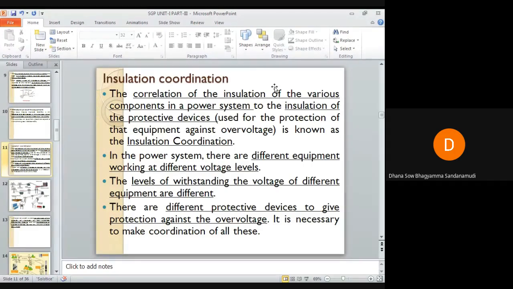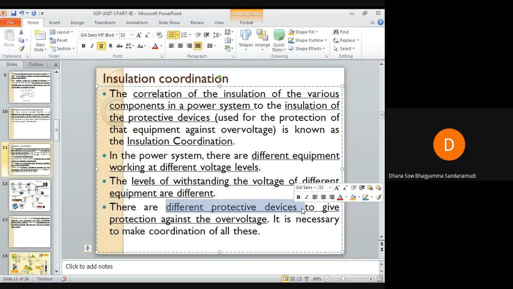instead of sleeping. The withstand level of the voltage means over voltage. The withstand level of the over voltage of different equipment will be different. It will vary depending on their ratings. Different protective devices are there, and we will discuss what the different protective devices are in the next unit, to protect each and every equipment against over voltage. The insulation of protective devices must have proper coordination with the insulation of the equipment.